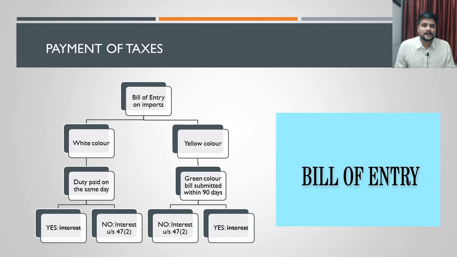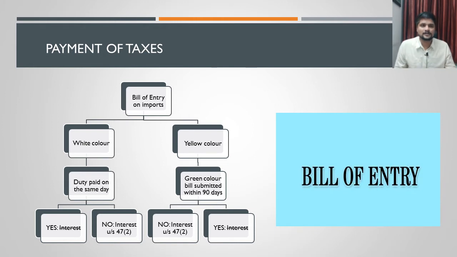So if the green color bill of entry is not filed within 90 days from the date of filing of the yellow color bill of entry, then interest will be charged from the 91st day. From the 91st day, interest under section 47 subsection 2, the same interest, would be charged if the goods are warehoused.